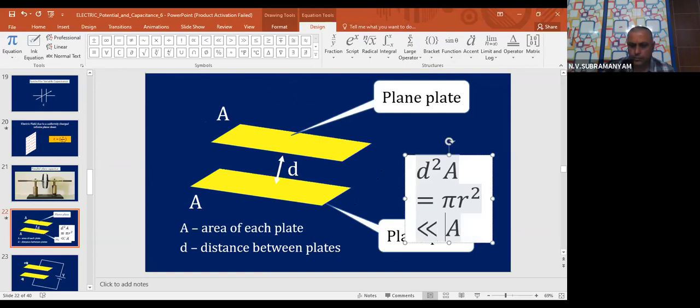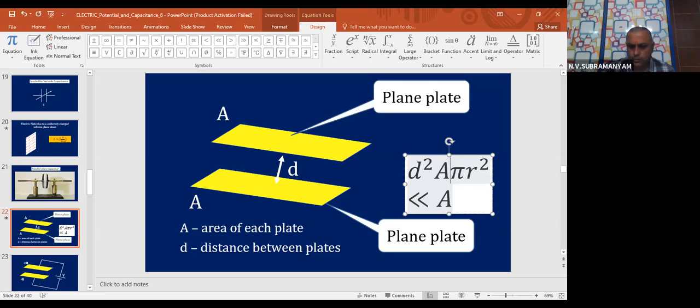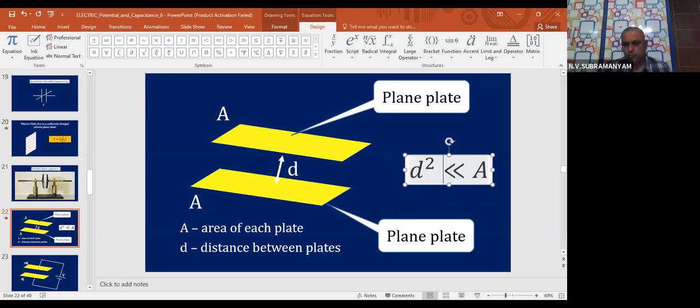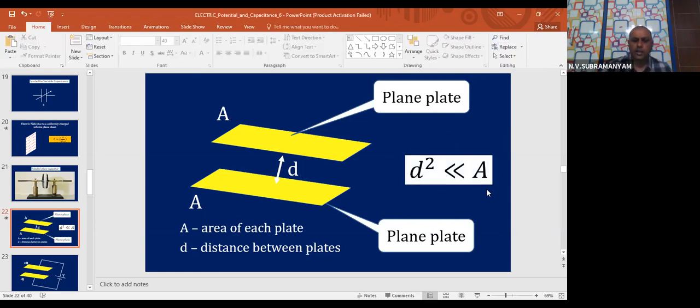I'm sorry, the typographical error. So D square very small than A means that area is very large compared to the distance.